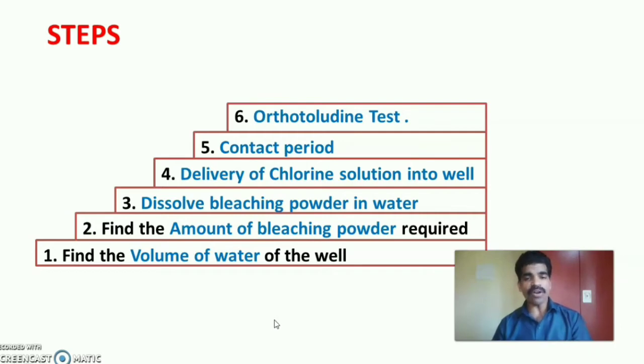Third main step is dissolve bleaching powder in water. Fourth step is delivery of chlorine solution into the well. Fifth step is contact period for 60 minutes. Then finally, to find out the residual chlorine, the orthotoluidine test. So we have broadly 6 steps in chlorination: find the volume of water of the well, find the amount of bleaching powder required, dissolve bleaching powder in water, then delivery of chlorine solution into the well, contact period, and orthotoluidine test.